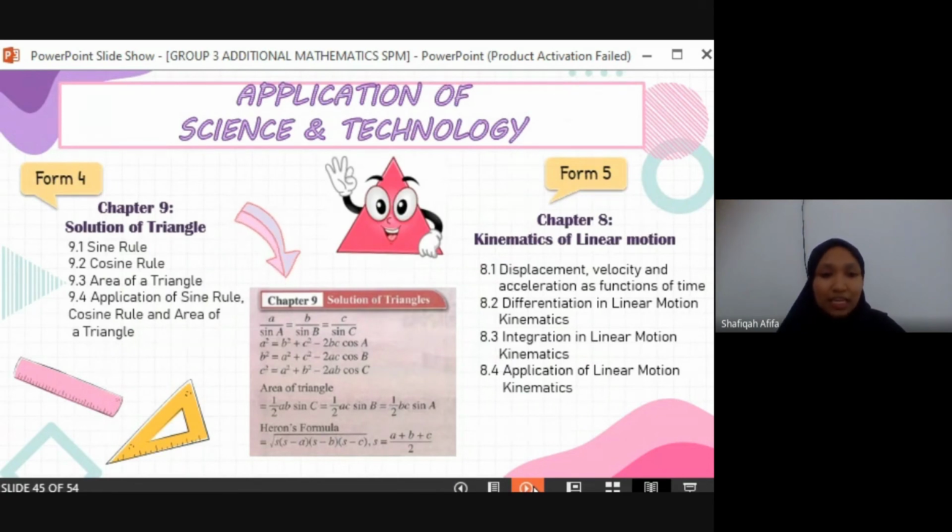In Form 4, Chapter 9, Solution of Triangle, there are 4 subtopics. The first one is sine rule, cosine rule, area of triangle, and application of sine, cosine, and area of triangle. While in Form 5, there are also 4 subtopics. The student will learn about displacement, velocity, and acceleration as function of time, differentiation, integration, and application of linear motion of kinematics. Next.